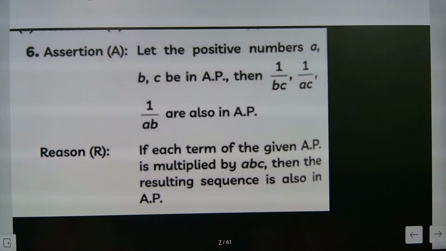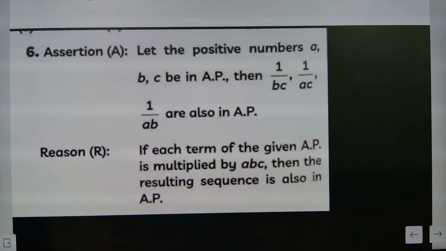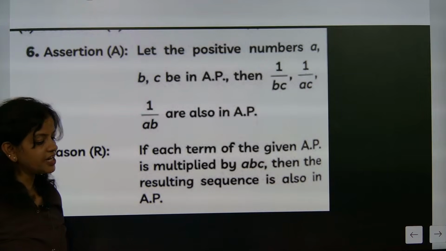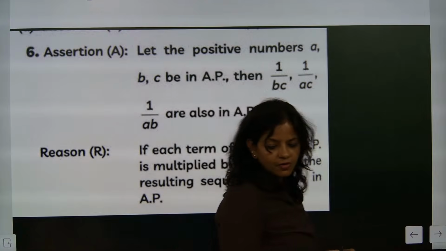So they are telling: let the positive numbers A, B, C be in AP, then 1 by BC, 1 by AC, 1 by AB are also in AP. If each term of the given AP is multiplied by ABC, then the resulting sequence is also in AP. Is the statement true? Come on, check this one out.